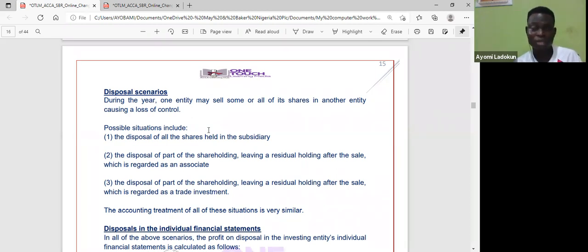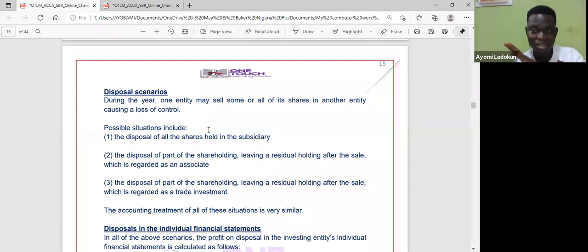For example, I have control, say 60%, and I decide to sell parts. So when I sold, let's say I sold 30% out of the 60%, I have 30% left. That 30% I have left, I will account for as an associate under IAS 28. Is that okay? I can also decide to sell part of my shares so that it will not leave me with significant influence, only a simple investment.